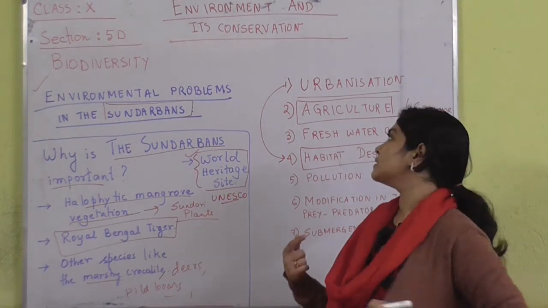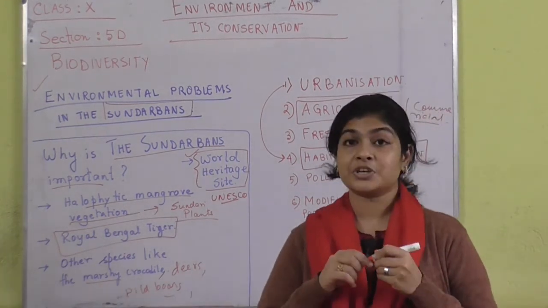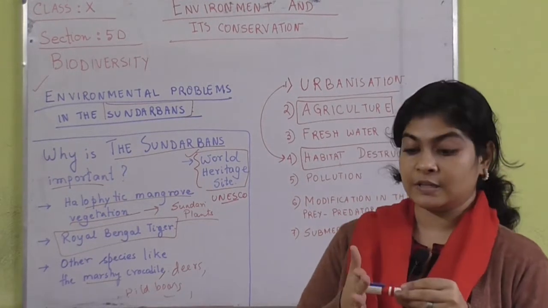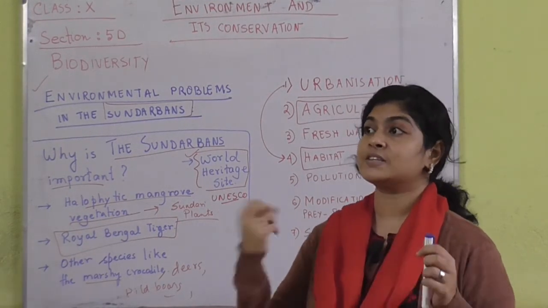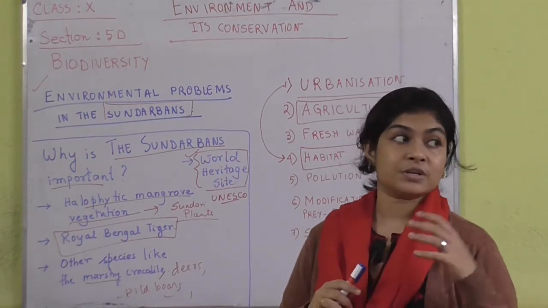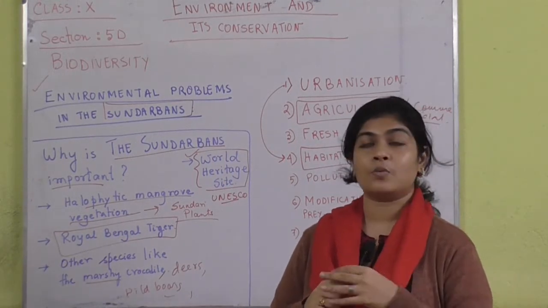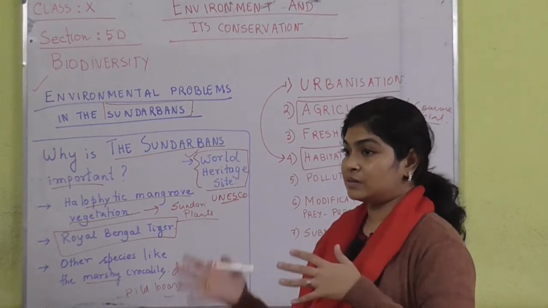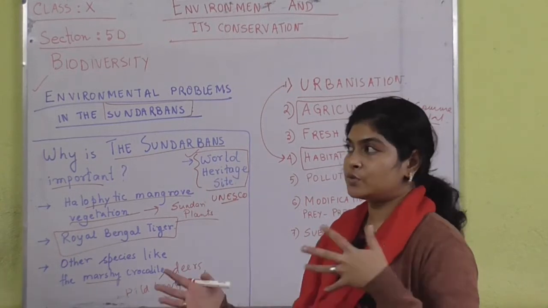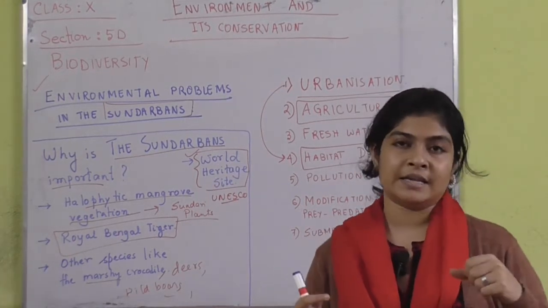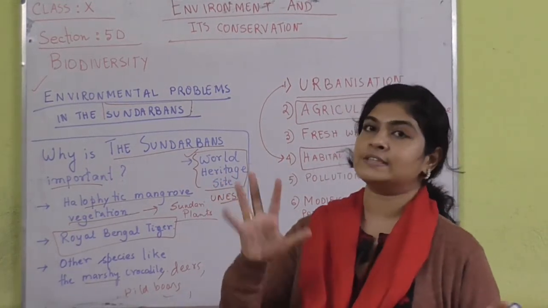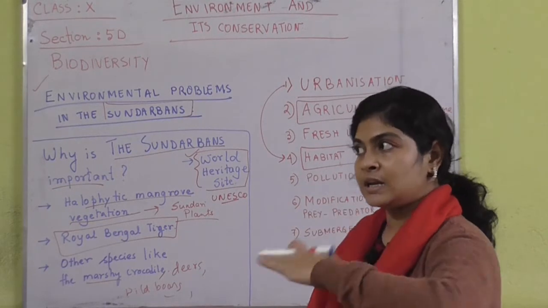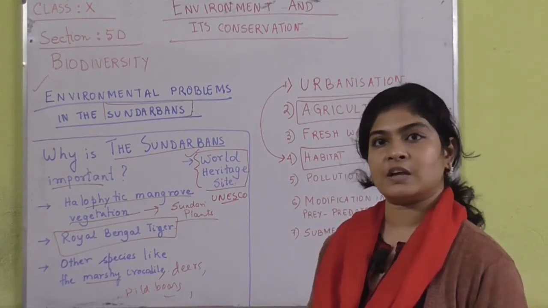Why? I will tell you as an example, honey. Production of honey is very much important, and Sundarban is one of the major sites where this honey extraction process takes place. In that process, the beekeepers, or those who go to take this honey out from the bees, have to go inside, and they have cleared out a major amount of forest cover over there.